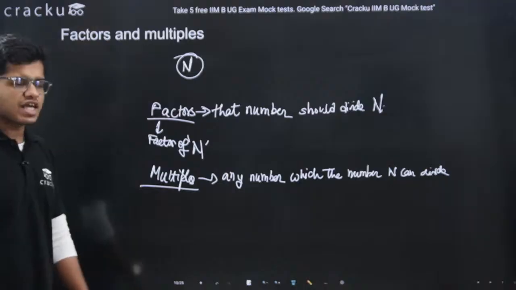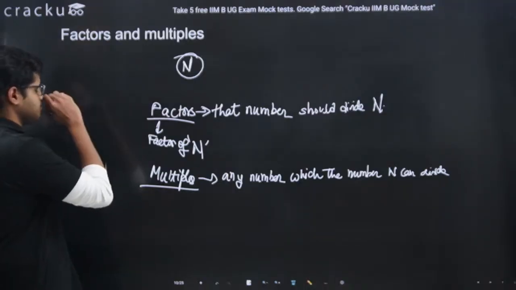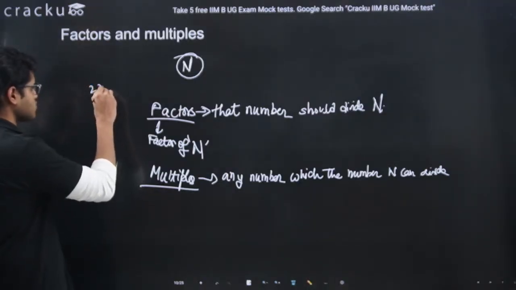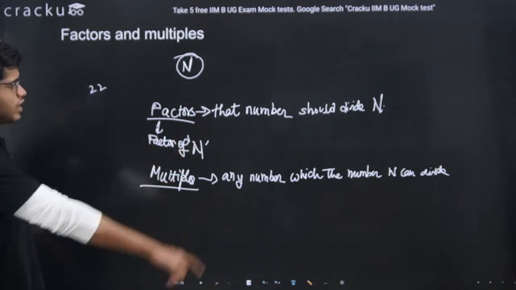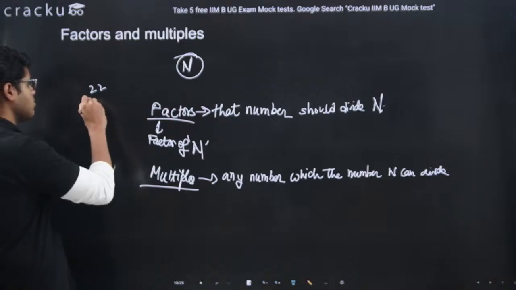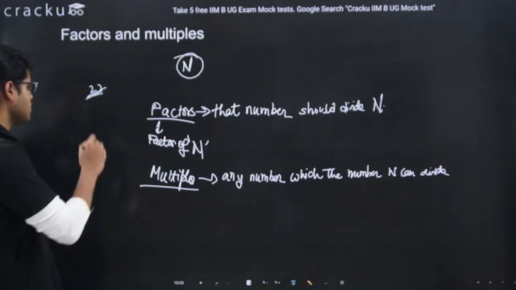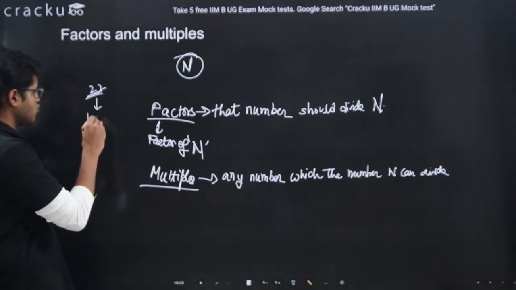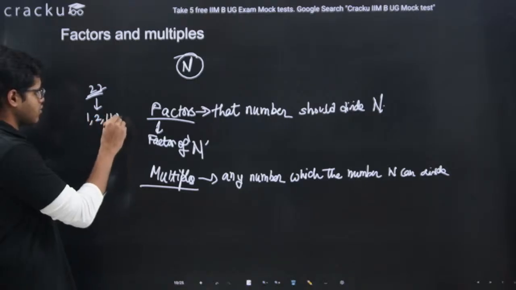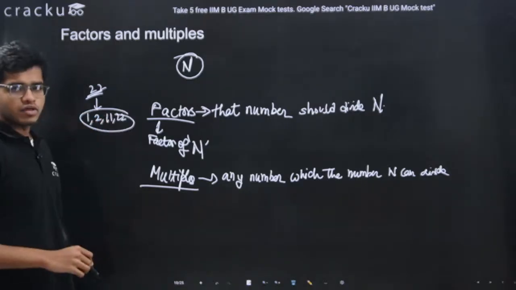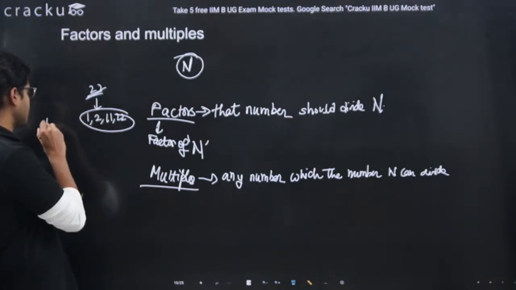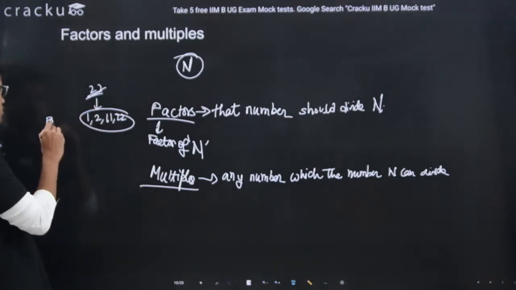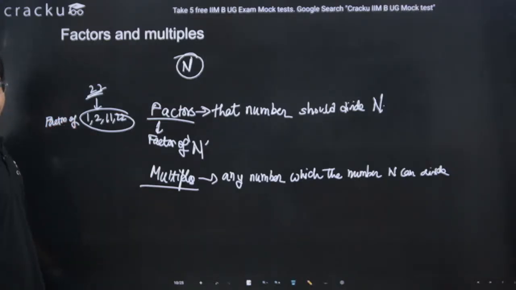For example, let's take the number 22. What are the factors of 22? Any number which will divide n, any number which will divide 22. What are the numbers? The numbers are 1, 2, 11 and 22. These are the numbers which will divide 22. So I will tell that the factors of 22 are 1, 2, 11 and 22.